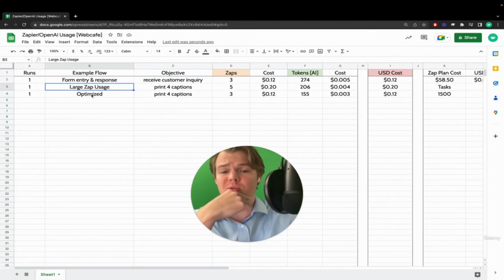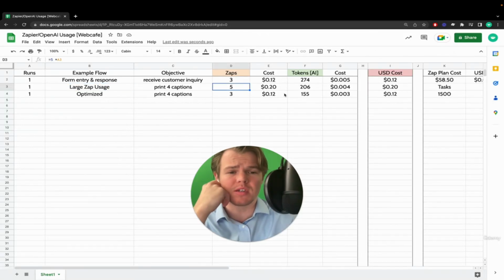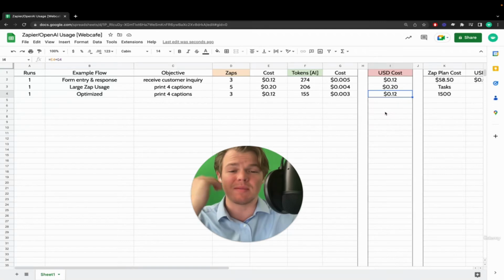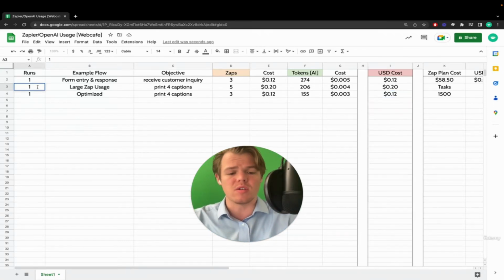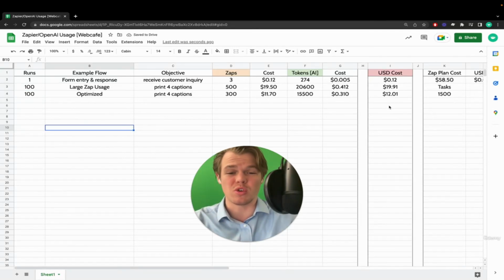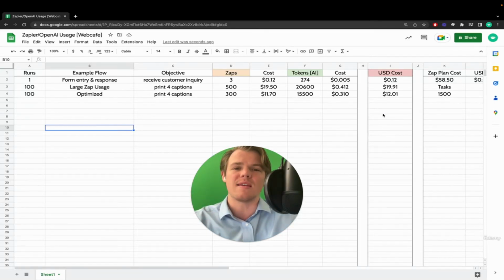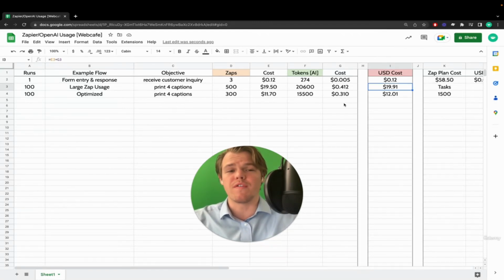Look at that. So if we look at the original Zap here, we have a usage of around 5 Zaps and 206 tokens, coming out to around 20 cents. With the optimized version that we just did, we have 12 cents only being expenditure. Now that might not seem like a lot sense-wise, but at scale, you'll see the difference here. Looking at it from $19 to $12, so around 40% saved on your cost. Bottom line, huge, right? So what we've learned from this is essentially you can achieve the same outcome, but the way you go about achieving it is pretty significant, because if you do too many Zaps, too many AI prompts, you can increase your cost by over 40%.